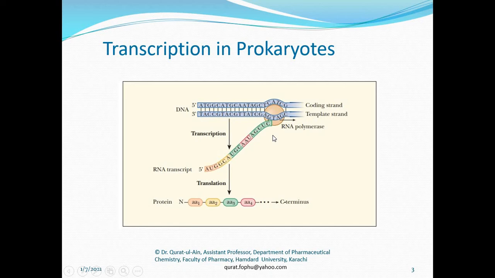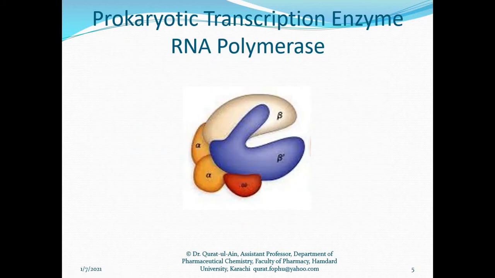So this was the whole process of prokaryotic transcription.